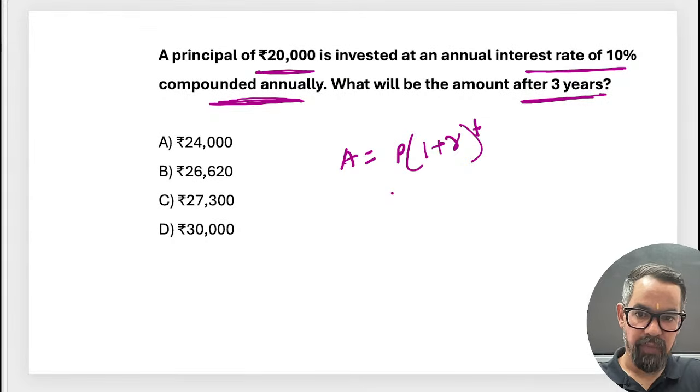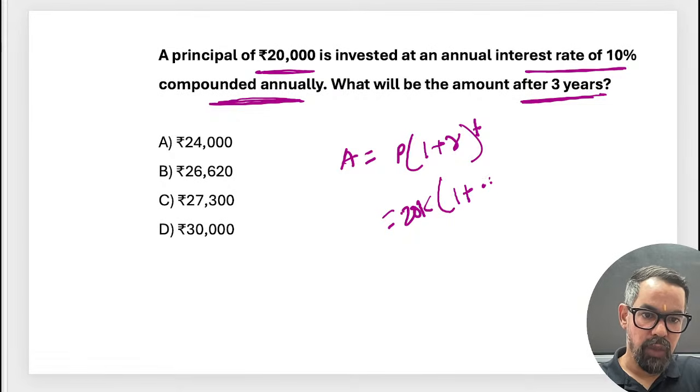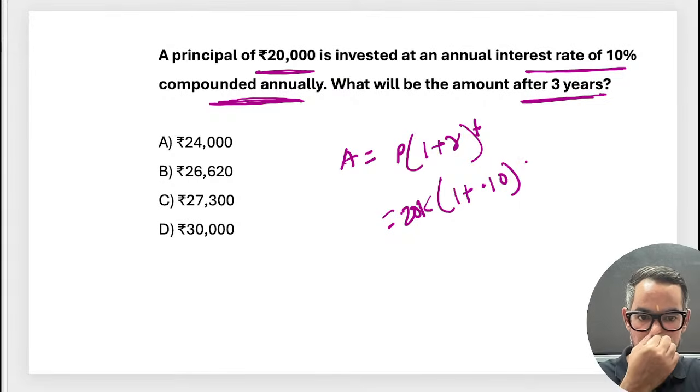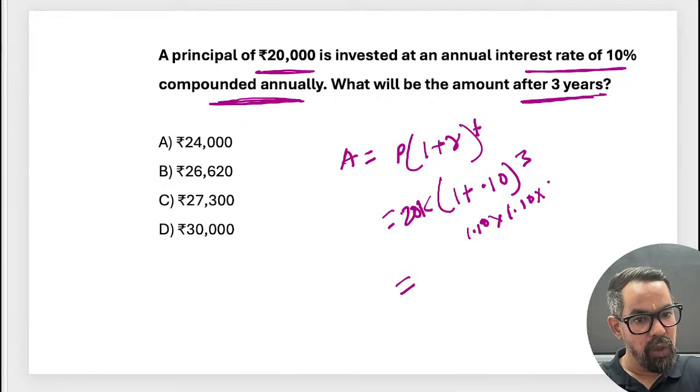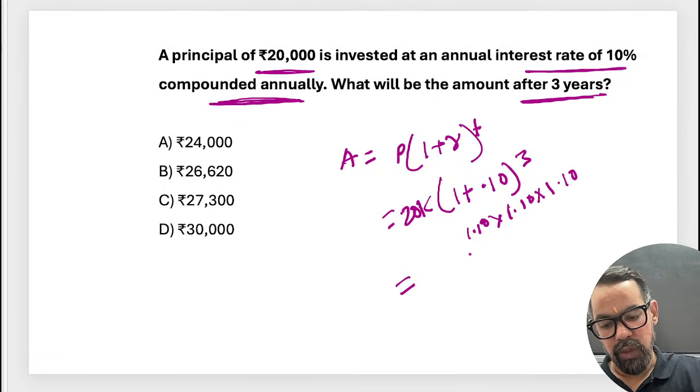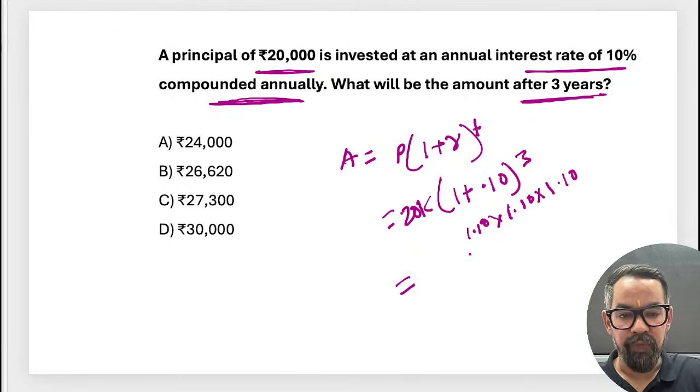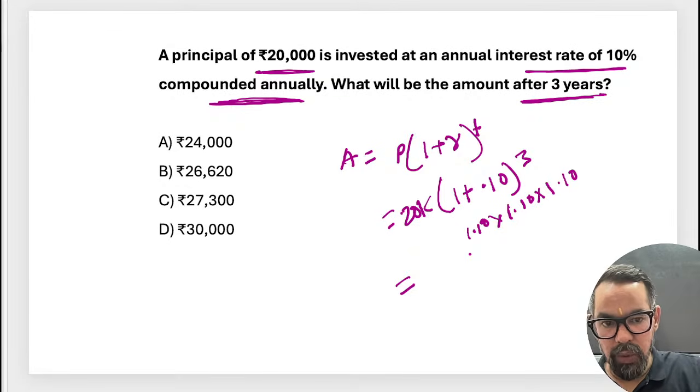Your principal is equal to 20,000. 1 plus R, R is 0.10, to the power T. T is how much? 3 years, right? So how will you solve this one? 1.10 into 1.10 into 1.10. So what is the value? 1.1 into 1.1 into 1.1 is equal to 1.331, into 20,000.